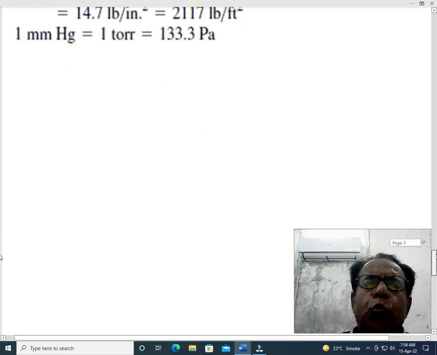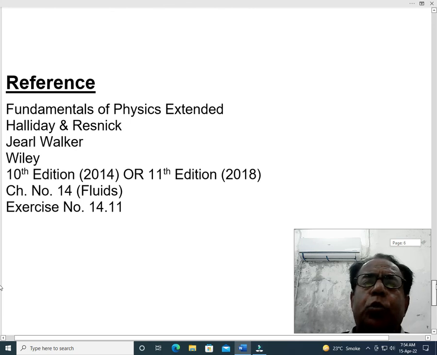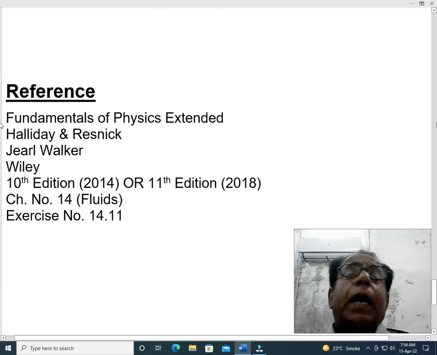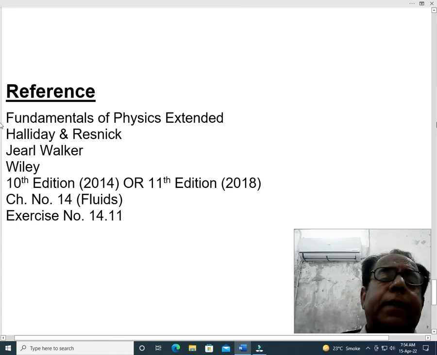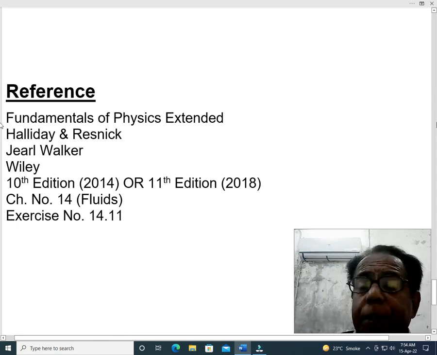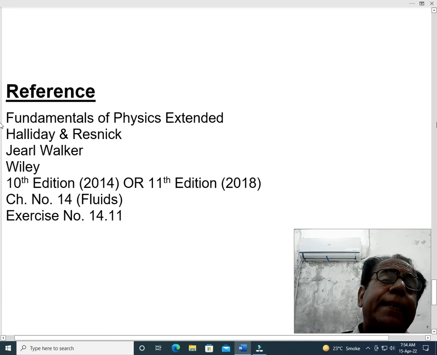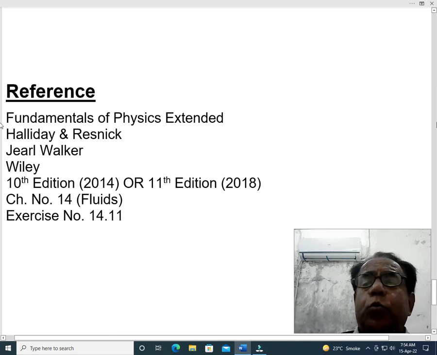Now we move on to the reference. Our reference book is Fundamentals of Physics Extended. The authors are Halliday, Resnick and Jearl Walker. Its publisher is Wiley. The 10th edition 2014 or the 11th edition published in 2018 has been used.